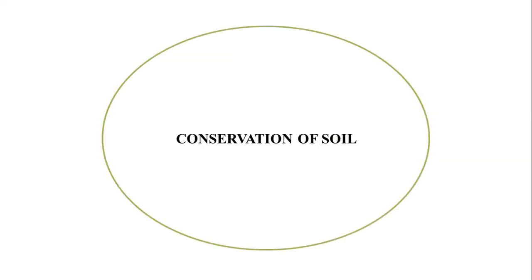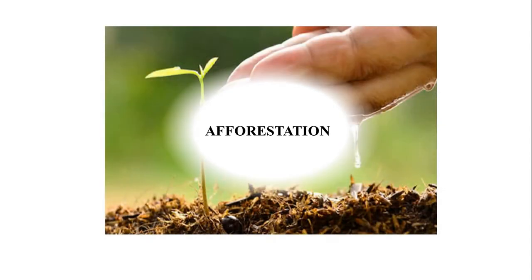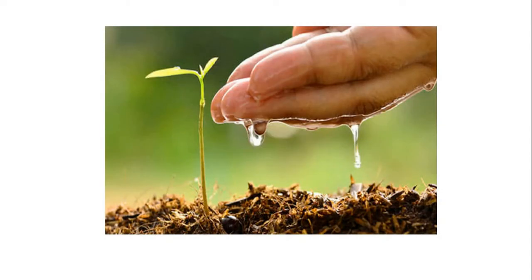Maintaining the quality of soil and protecting the soil from erosion or reduced fertility is called soil conservation. Now let us talk about the different methods that should be followed for the conservation of soil. Afforestation. The first and the easiest way to prevent soil erosion is to plant trees.